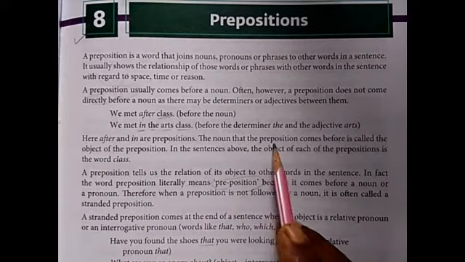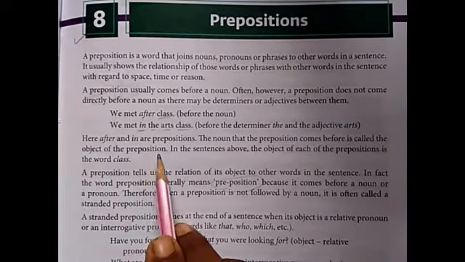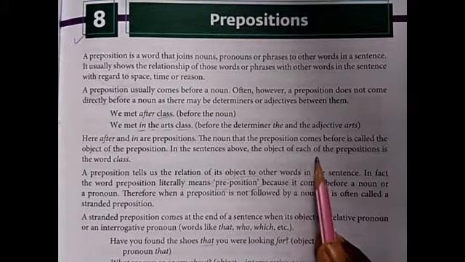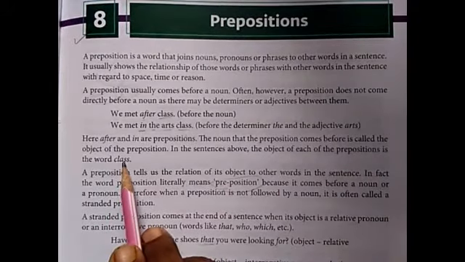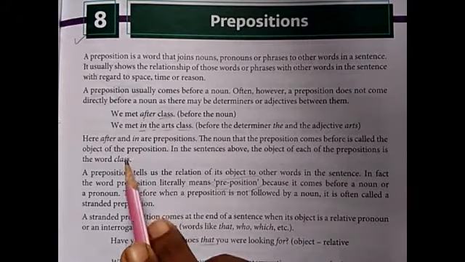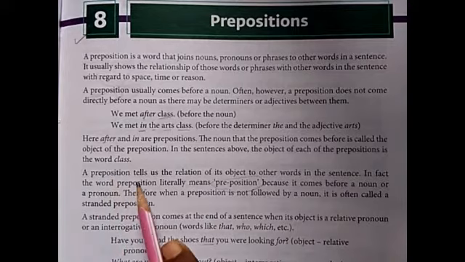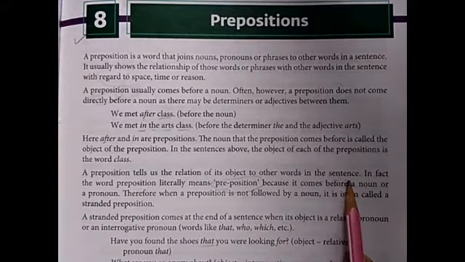The noun that the preposition comes before is called the object of the preposition. In the sentences above, the object of each of the prepositions is the word class. So that already we have seen. I explained also. A preposition tells us the relation of its object to other words in the sentence.